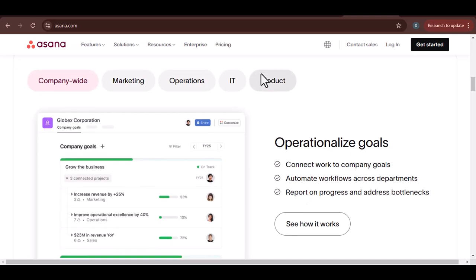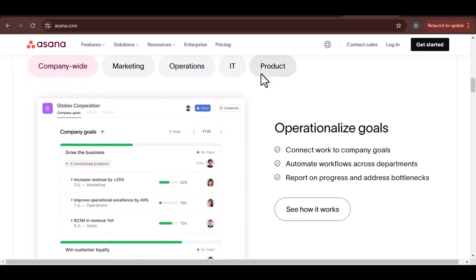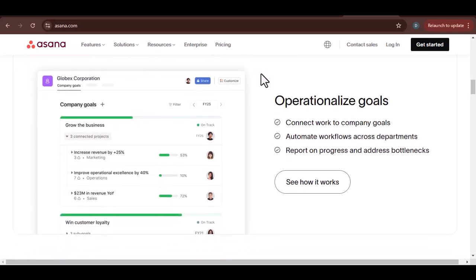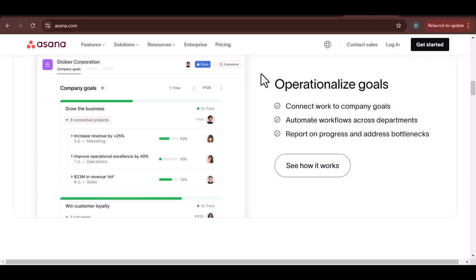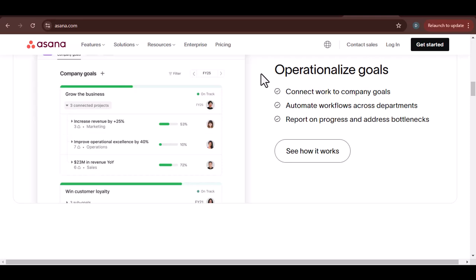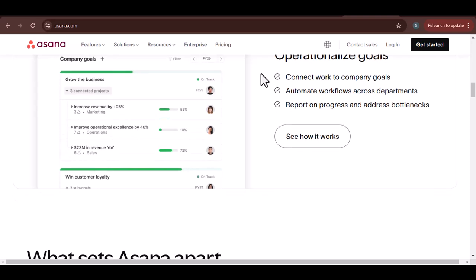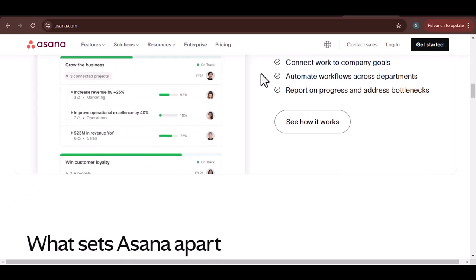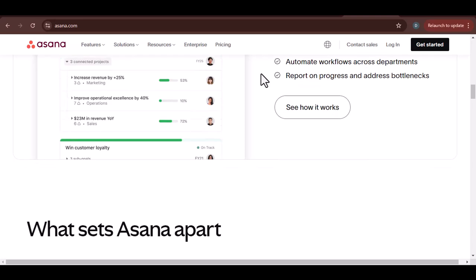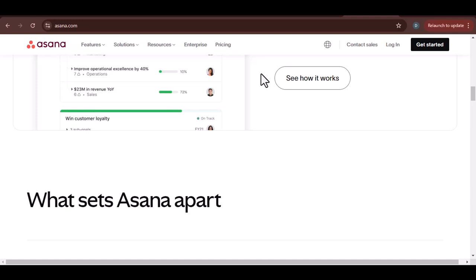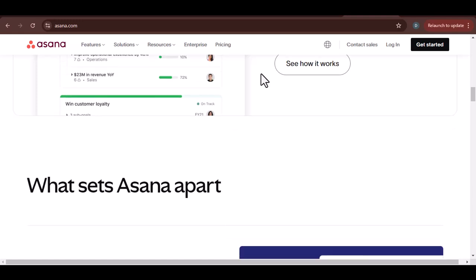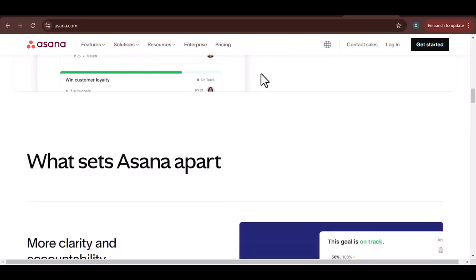File uploads. You can attach files to tasks, which is handy for keeping all relevant documents in one place. Collaboration features. The free plan allows for basic collaboration, including commenting on tasks and assigning them to team members. Integration capabilities. Asana integrates with a variety of other tools, such as Google Drive, Dropbox, and Slack. Limited views. While you can create custom views, the free plan limits the number of views you can have.